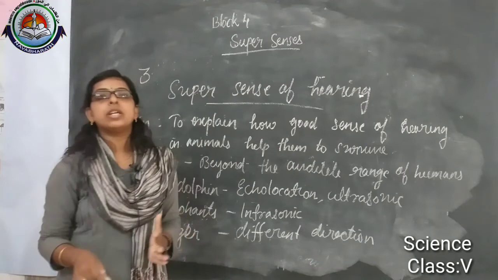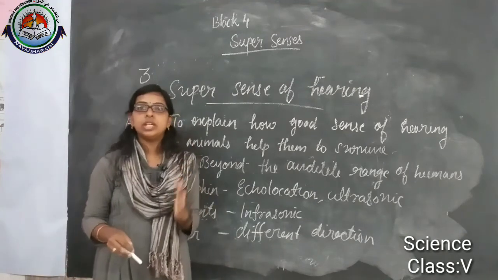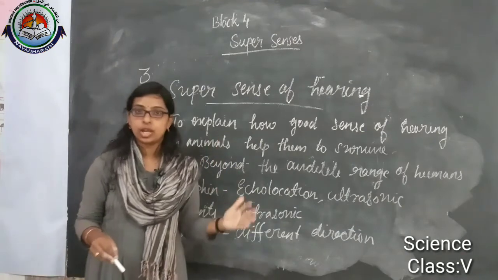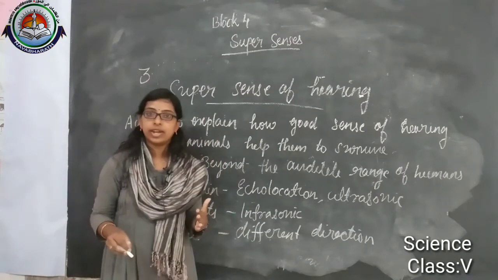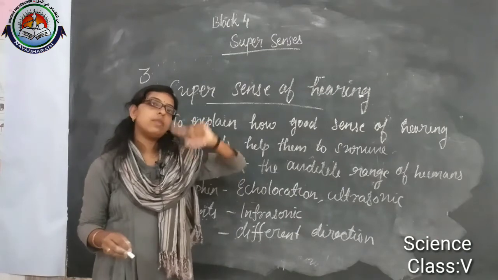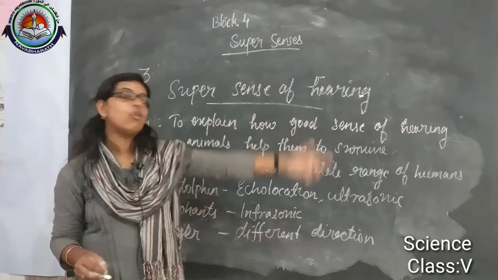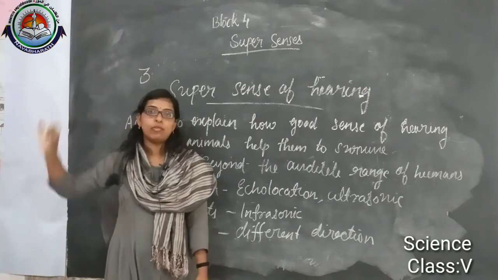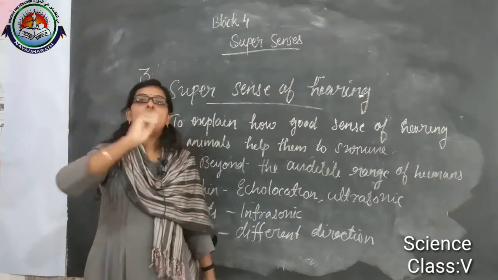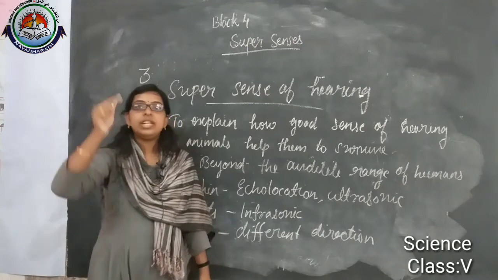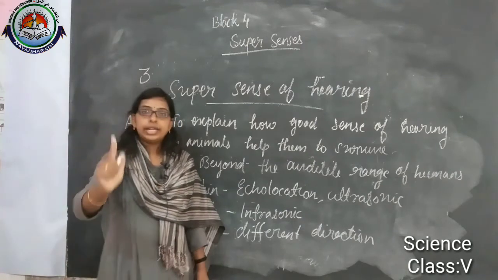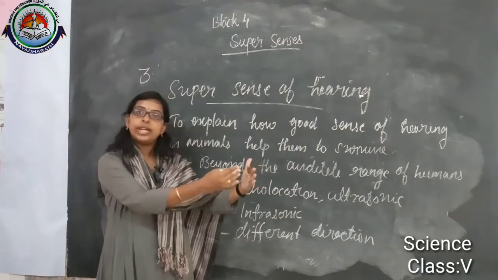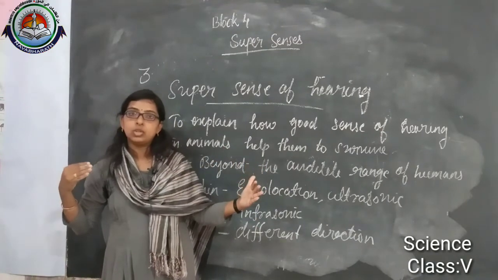In this super sense of hearing, first we learned about the echo. Echo is the reflection of sound. How is the sound reflecting? When we are talking, the sound is traveling in the form of waves, and while traveling, when it hits a wall or any barrier, then what will happen? That sound comes back to us.